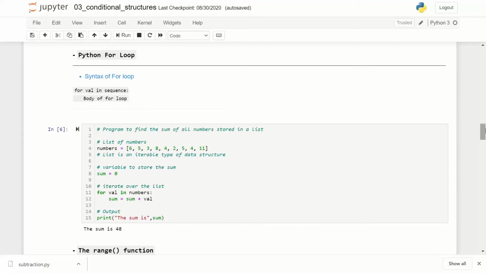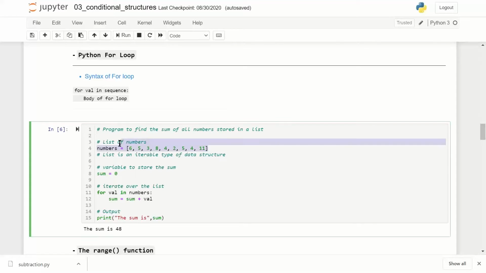If you recollect, in our data structure session when we were discussing list, I said lists are called iterables. So here let's create a list. Numbers equal to 653842541, and note there is a rectangular bracket.